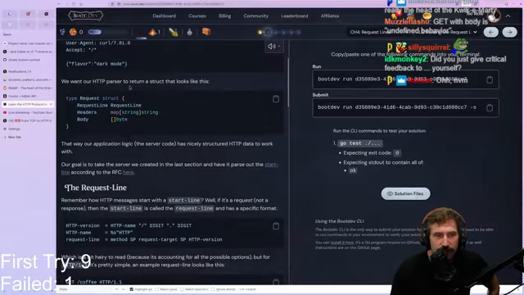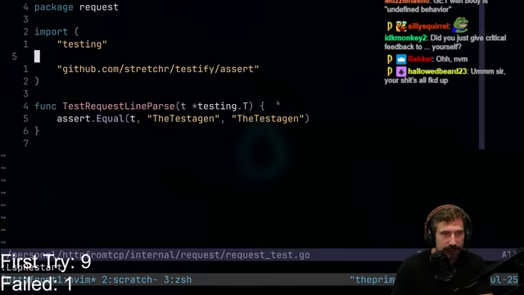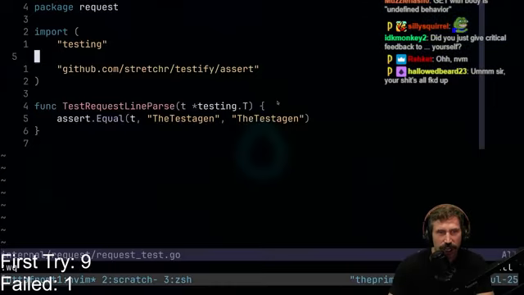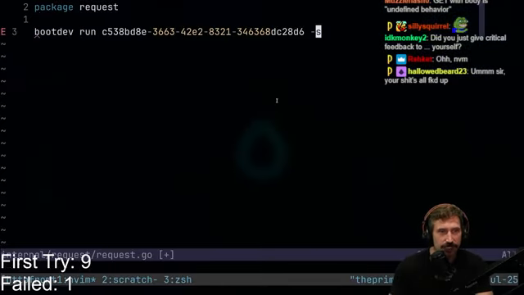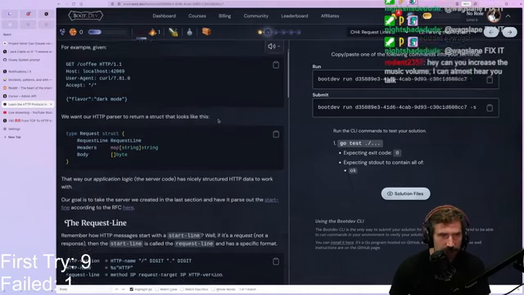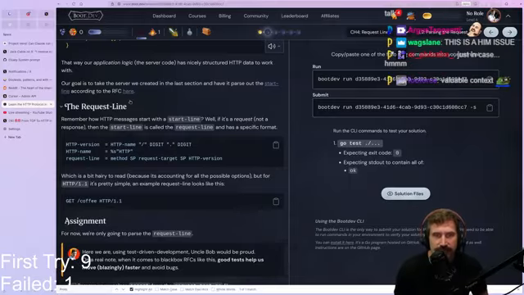We want our HTTP parser to return a struct that looks like this. So let's grab that struct, and I'm going to add these two things to my harpoon, so I can go because that feels good. No, that's not what I wanted. I wanted this thing right here. We want our structure to look like this. This way, our application logic, the server code, has nicely structured HTTP data to work with.